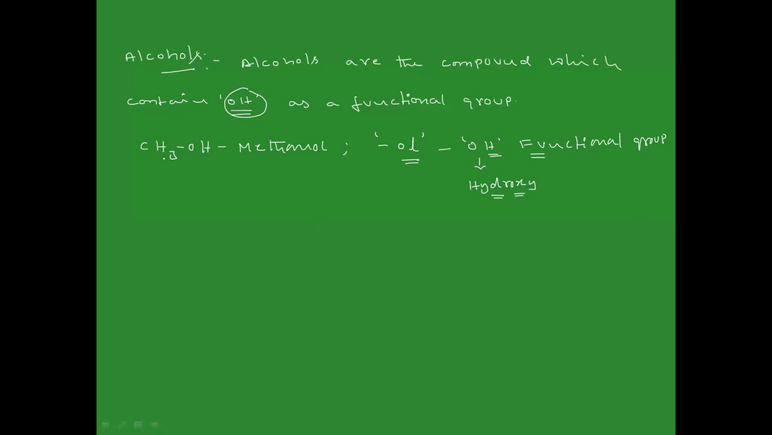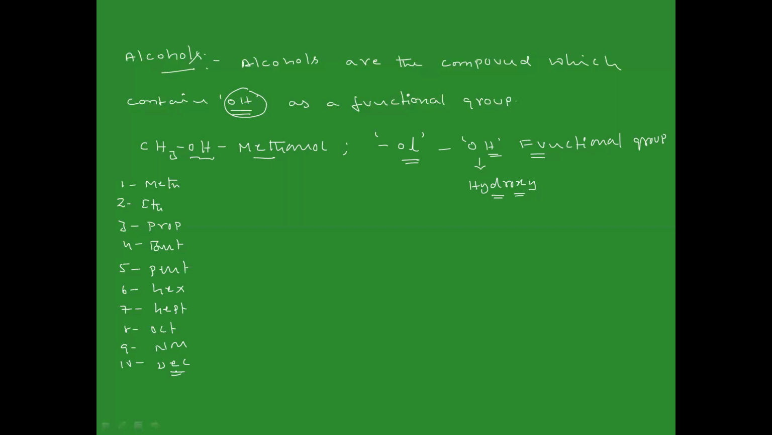For example, whenever you have one carbon with OH, we say this is methanol. One carbon is meth. If the compound contains two carbons, then it is eth. Three carbons, prop. Four carbons, but. Five carbons, pent. Six carbons, hex. Seven carbons, hept. Eight, oct. Nine, non. And ten, dec.